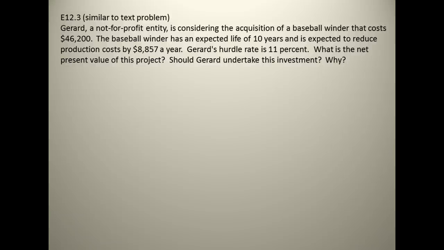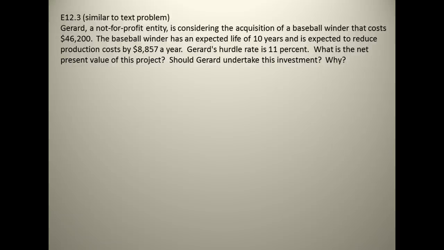So remember, when I read this problem, right now it jumps out at me that there's an annuity because we're reducing production costs by $8,857 a year. So that's an even cash flow. The hurdle rate is 11%. We're looking at an expected life of 10 years.